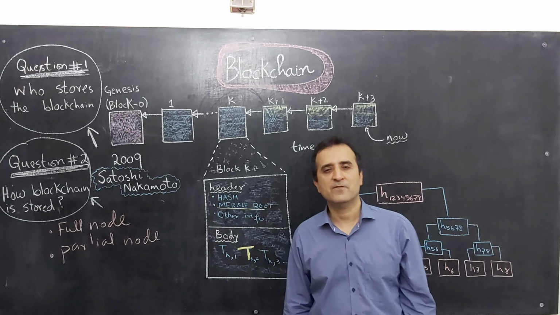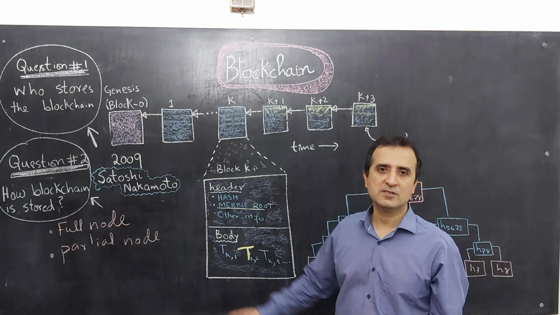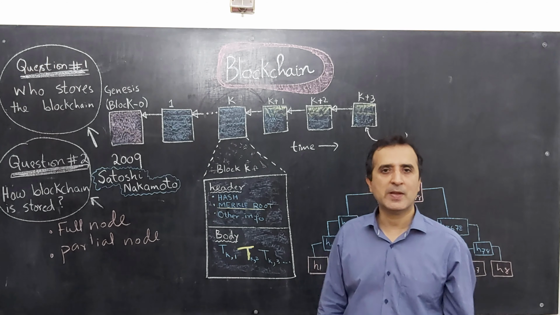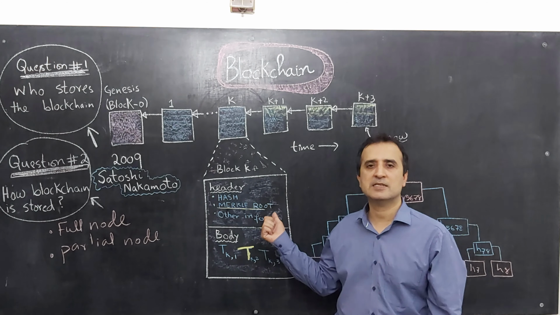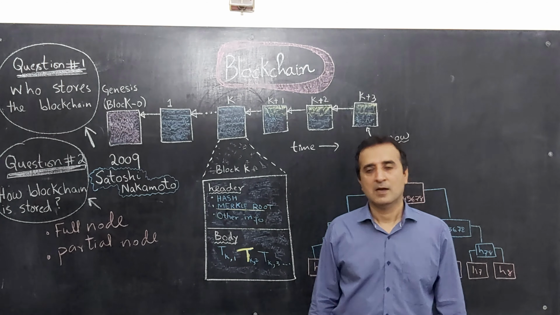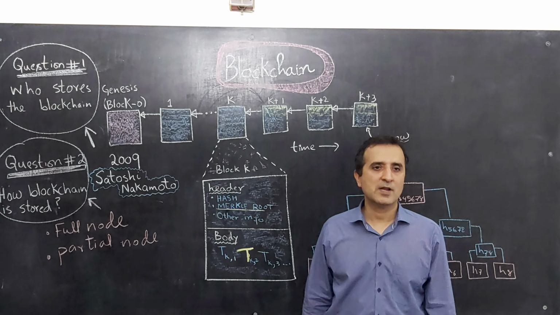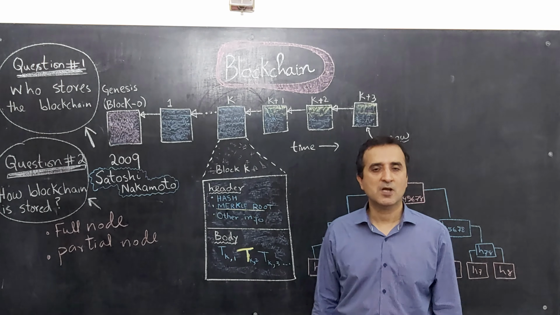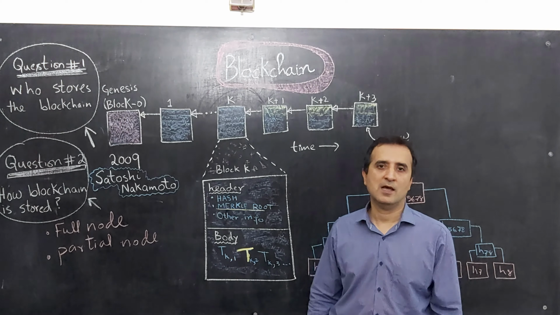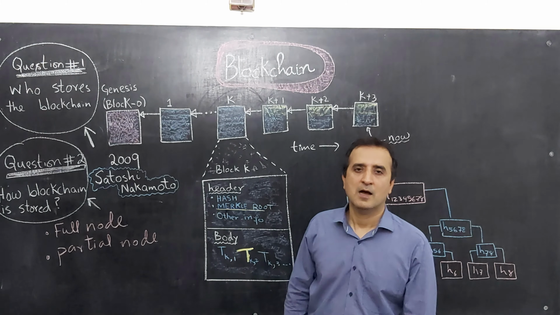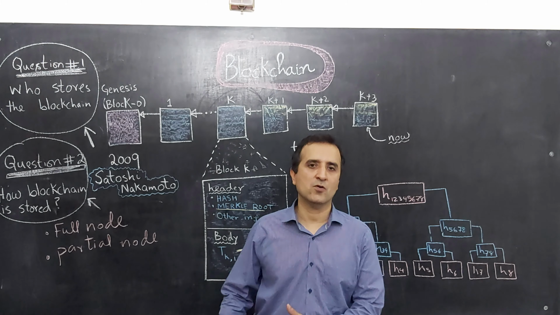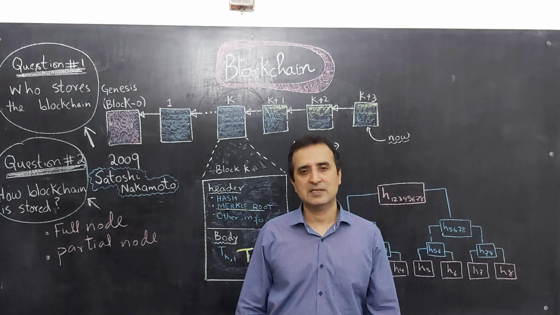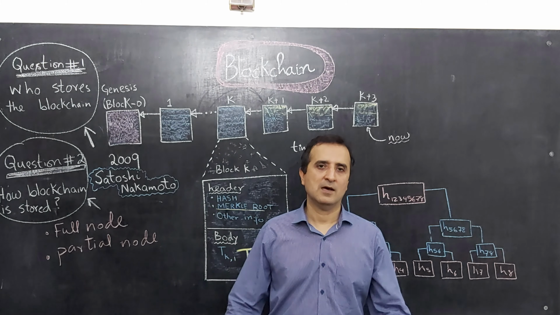A full node can verify the content of any block because it has all the information available. It can recreate a Merkle tree, and compare the Merkle tree created with the Merkle root stored in its header and everything. Because of the Merkle root stored in the header of each block, a partial node can also verify a transaction without having to store any transaction locally. To accomplish that, the partial node has to communicate with a full node and fetch the relevant information from the full node. Please once again refer to my previous lecture about the Merkle tree.